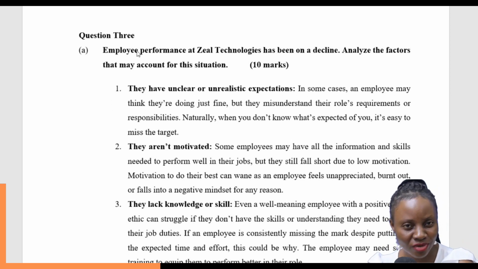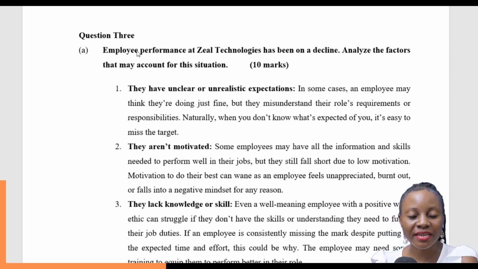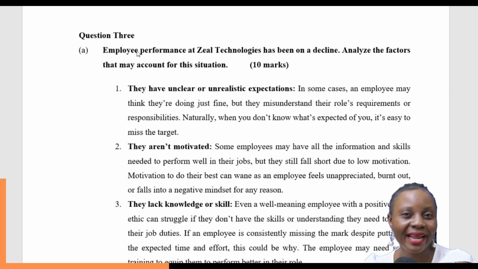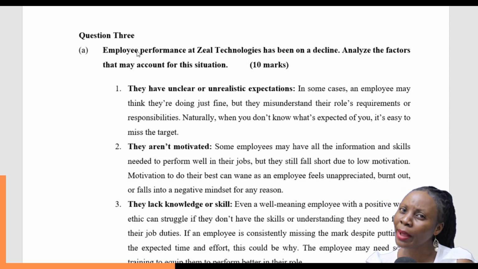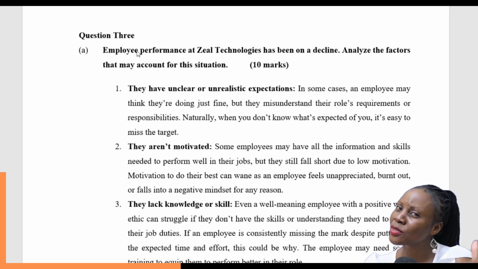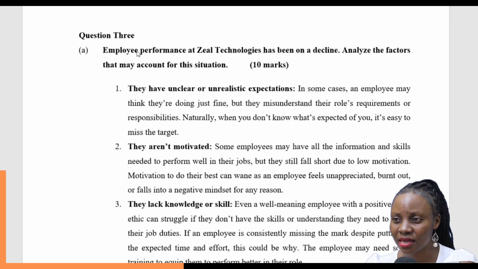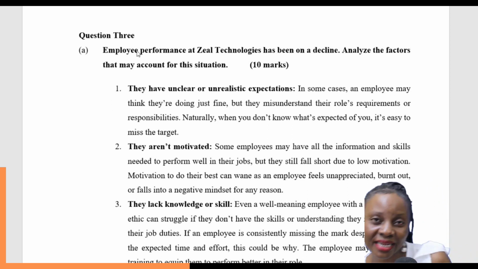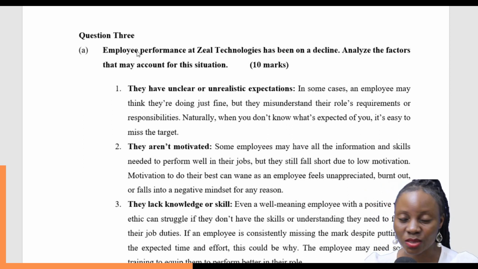Every time you try to make ends meet, you fail. Every time you try to hit the deadline, you fail. Every time you want to meet a certain target, you fail. Your performance keeps on declining, keeps on deteriorating. The first reason you can give is having unclear and unrealistic expectations.